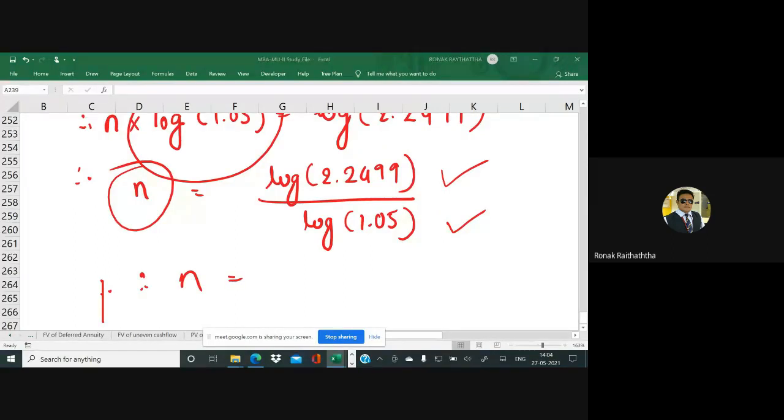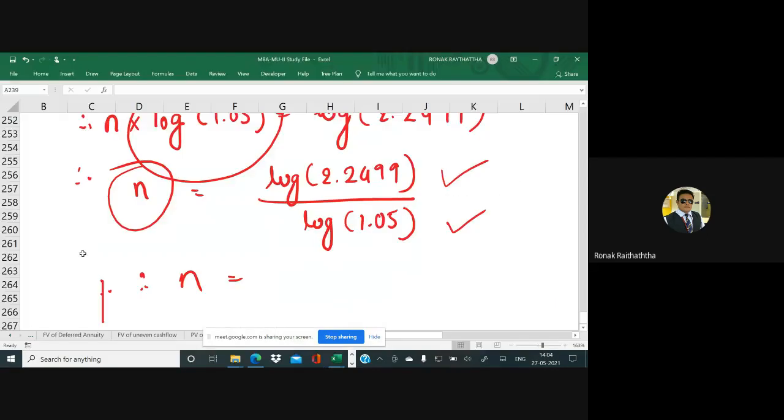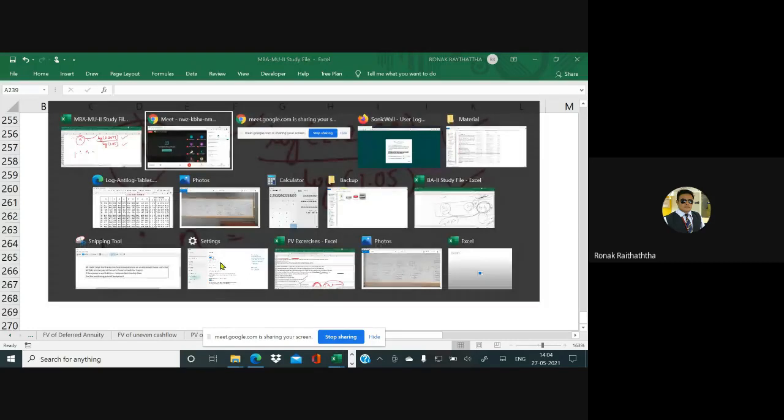Let's go to the log table, my friends, everyone. 16.62, Harsh has got it, Urja has got it, Josam has got it. Yes, Harsh, you have approximated it. Even Urja has done a bit of an approximation. Fine, 16.61 is the nearest answer we have got, received from Mr. Josam. May I have a round of applause for Mr. Josam here? Okay, for others, I am taking you to the log table.